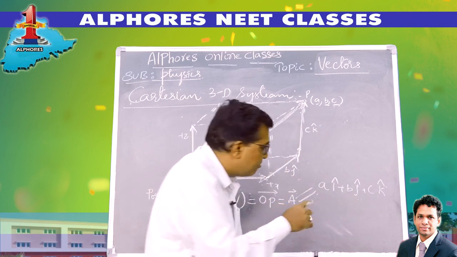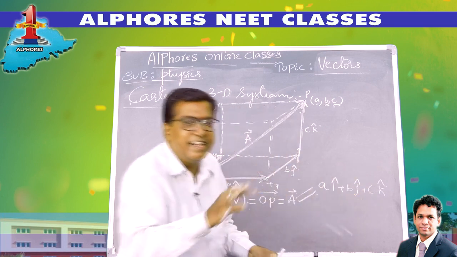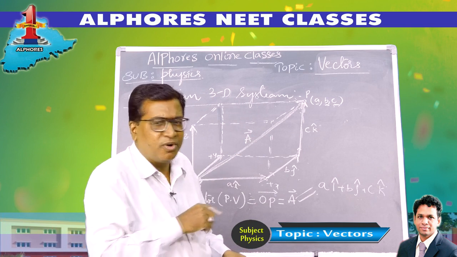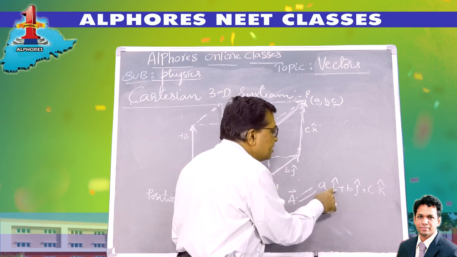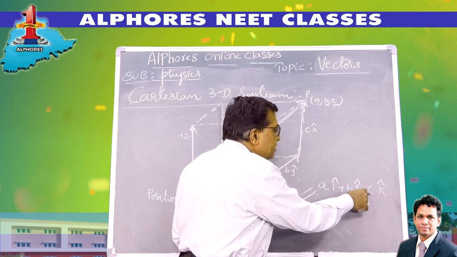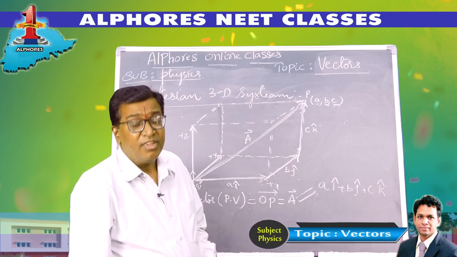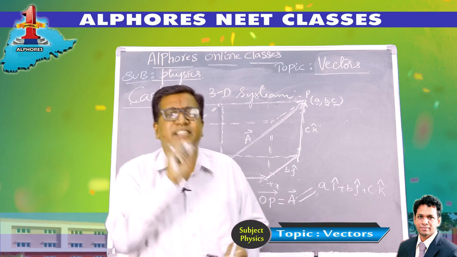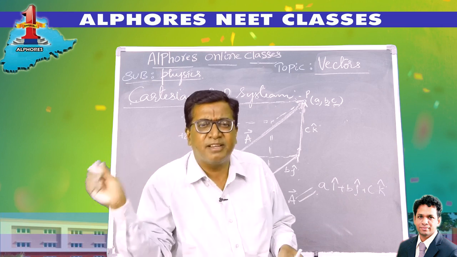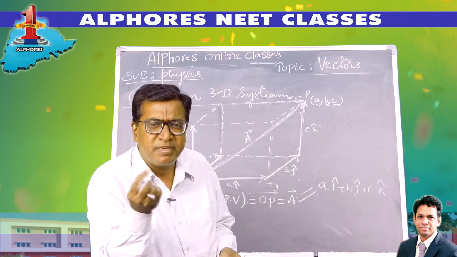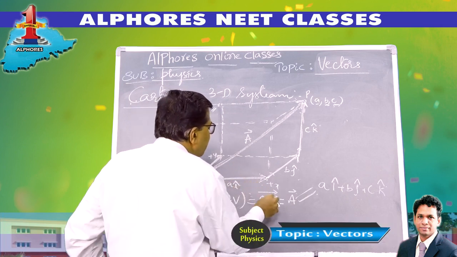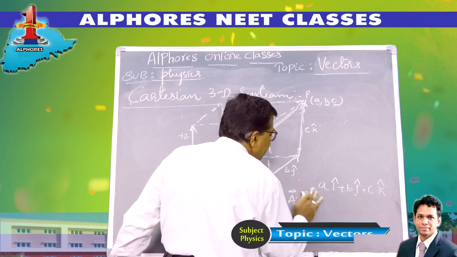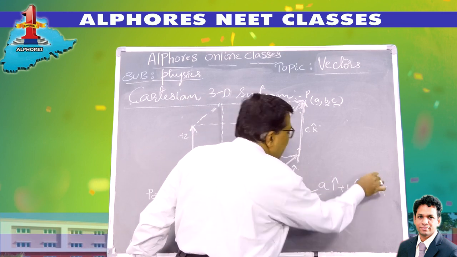The expanded form can be expanded in English as: what is point P? You will reach point P from the origin O if you travel a units along the x-axis plus b units along the y-axis plus c units along the z-axis. So instead of putting it in such big English, I am symbolizing them in a mathematical form. It's a i cap plus b j cap plus c k cap. Simply, the position of the point P from the origin is represented as OP bar. This is A bar, which is a i cap plus b j cap plus c k cap.